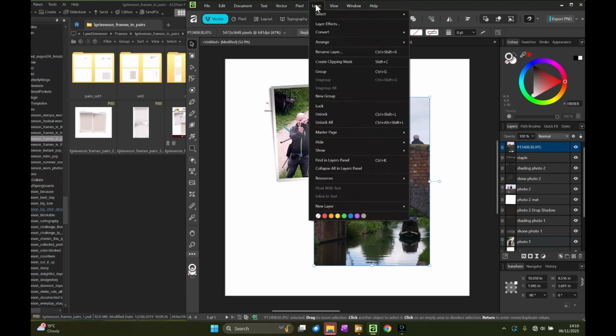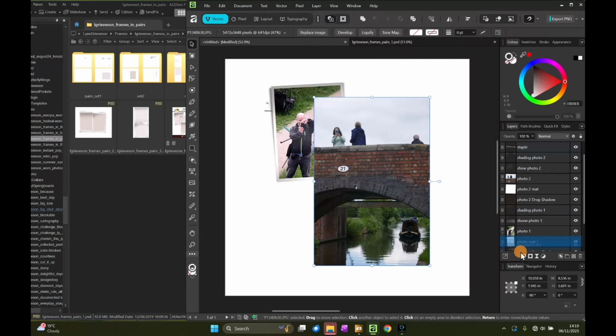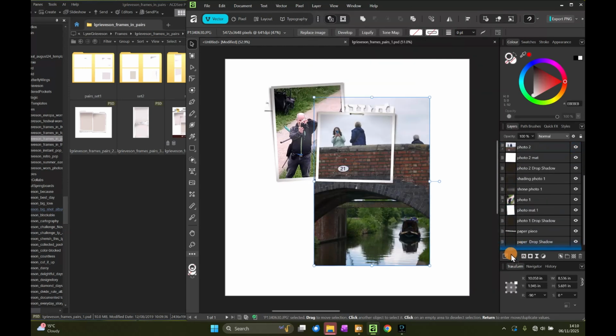And I'm going to go to layer, arrange, not arrange. Should be able to move it to, oh yes, another one of those things that they've moved to put in a different place. So I'm just going to go all the way down here. I will find where that tool is later so that I know for next time. But now I have a copy of that photo at the bottom.